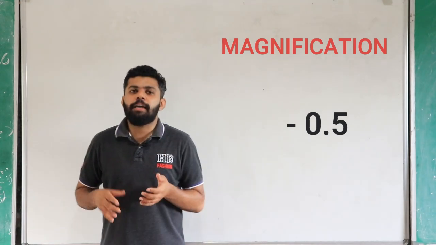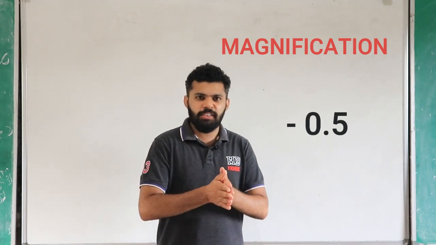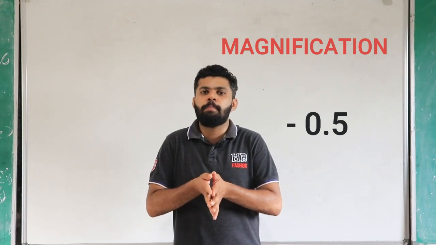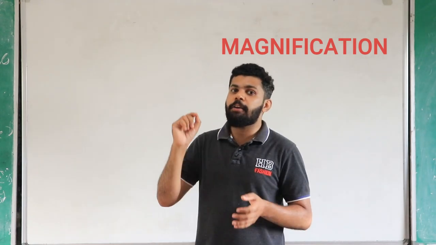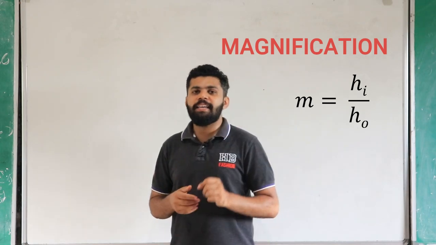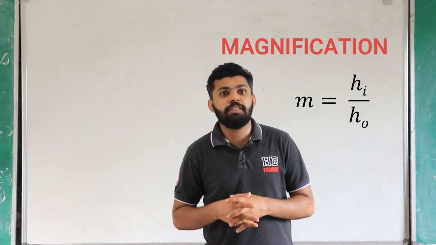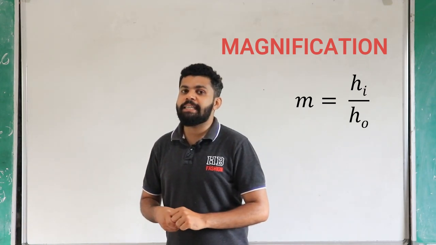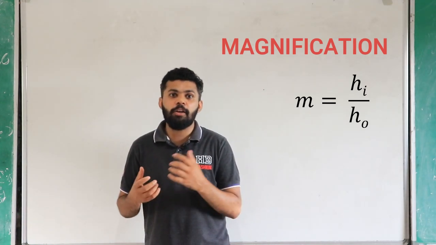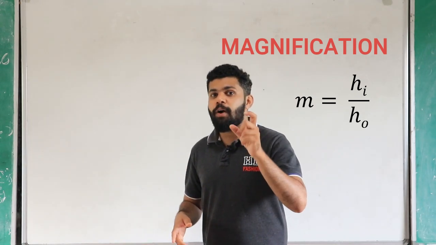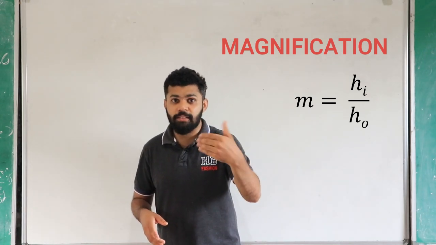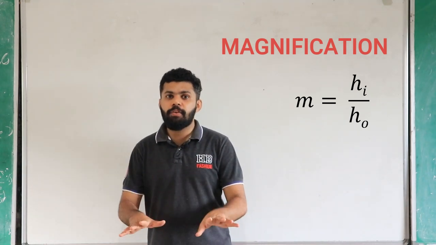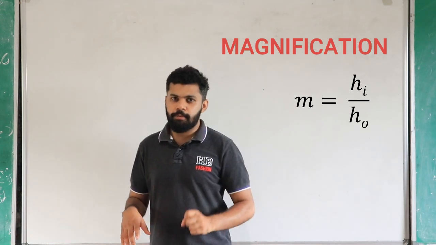Then we can look at the equation for finding the magnification. Magnification can be found by using the equation hi by ho, where hi is the height of the image and ho is the height of the object. If you divide these two, you will get the value of magnification. Remember, we are dividing the same kind of lengths, so there is no unit. Magnification doesn't have any unit, it is only a number.